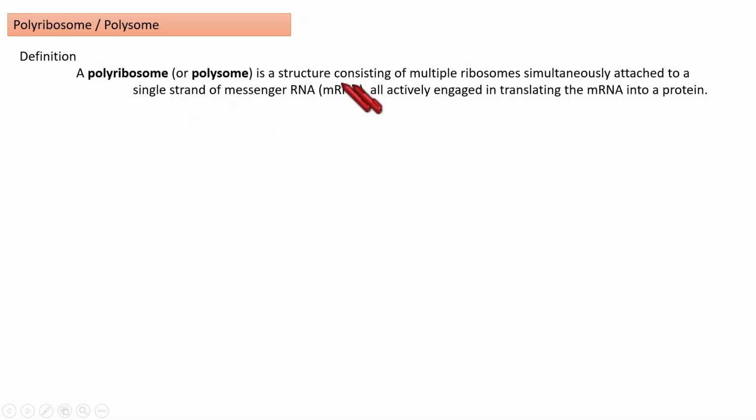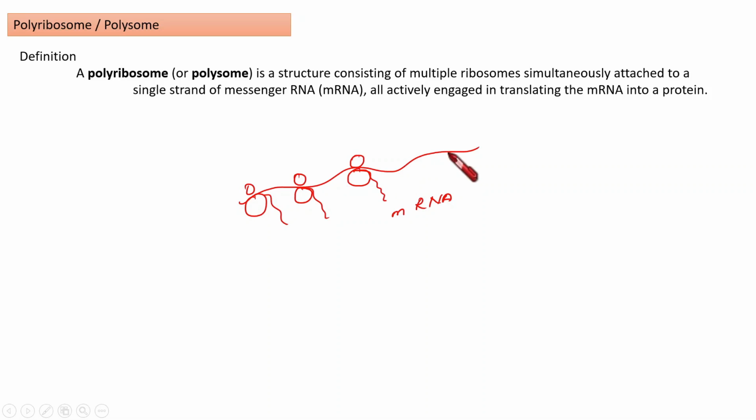Then polyribosome. What is polyribosome? First we need to see its definition. Its structure consists of multiple ribosomes simultaneously attached to a single strand of messenger RNA, actively engaged in translating one mRNA into a protein. Do you understand anything? So that's what I'm going to picturize. Consider this is mRNA, and attached to it you can see a series of ribosomes doing the translation simultaneously at the same time. As these number of ribosomes are doing the translation of a single mRNA all together, we can see a structure of ribosomes. That structure is the polyribosome.